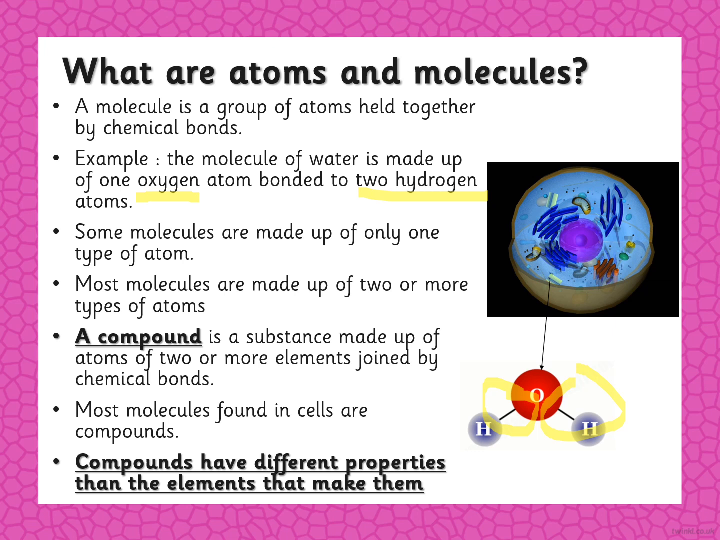So when we talk about molecules found in a cell, most molecules found in a cell are compounds. Compounds have different properties than the elements that make them. When we talk about an element, we say it has unique properties. Compounds have different properties than the elements that make them.